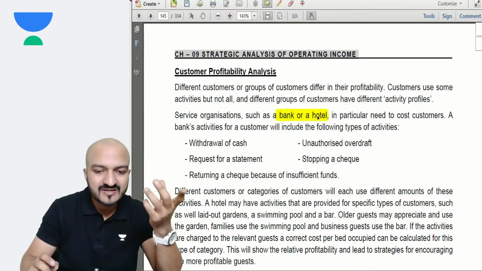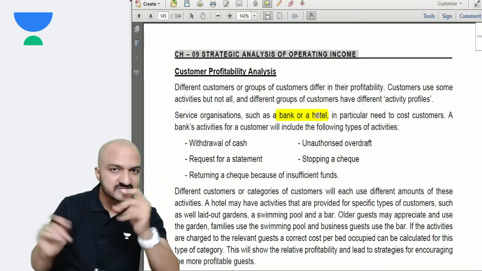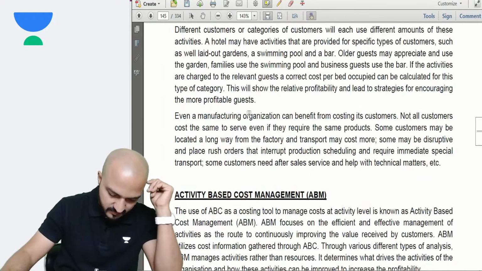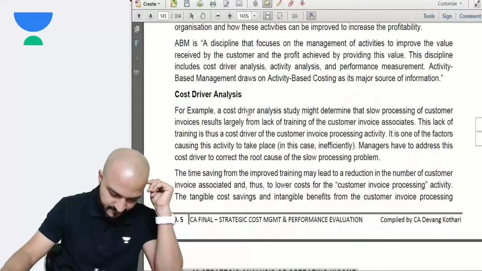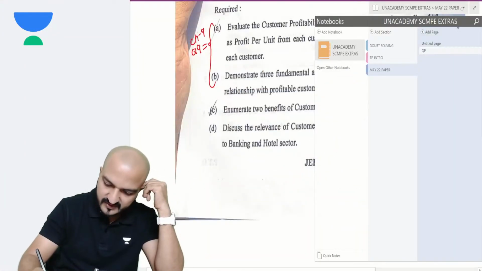For banking or hotel organization, how does customer profitability analysis help? All that is given over here that you can get from this book. You'll find this on page number 9.5. Yeah, I've even mentioned that over here.